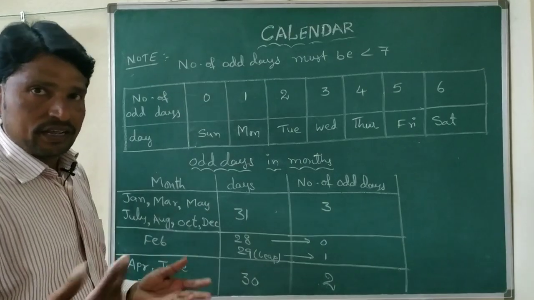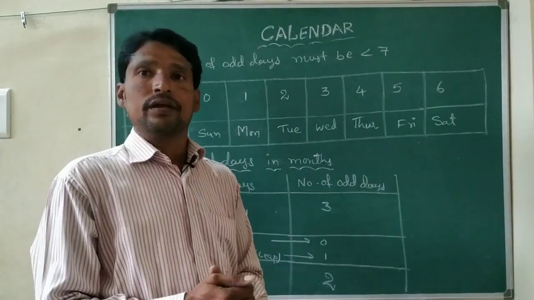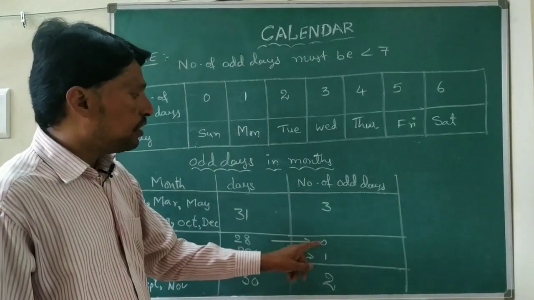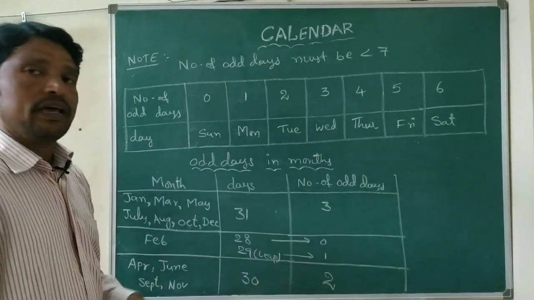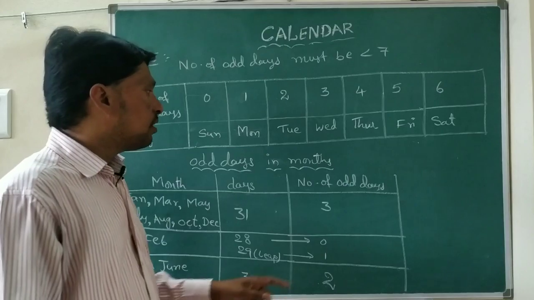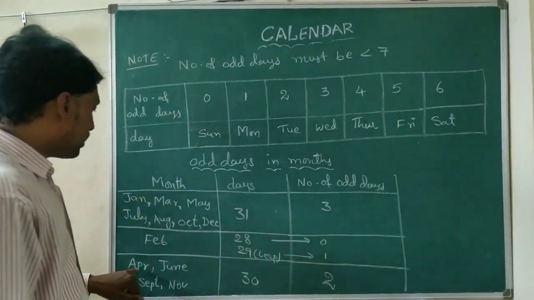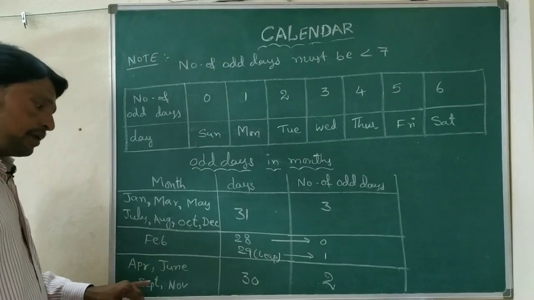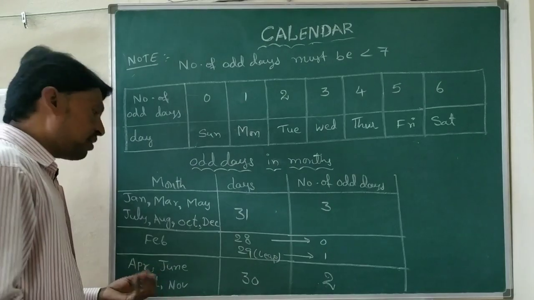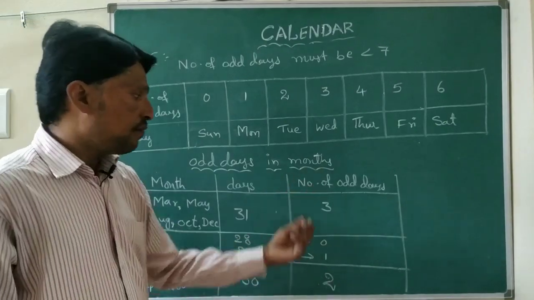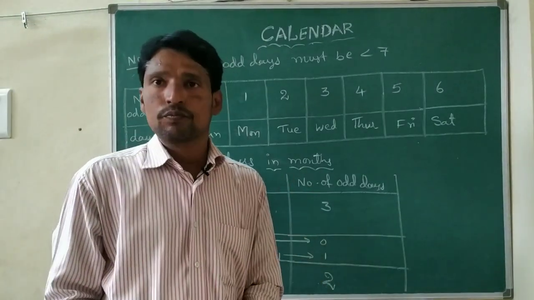February has a leap year and a non-leap year. A non-leap year has 28 days, so the number of odd days will be 0. A leap year has 29 days, so the number of odd days will be 1. The remaining months, April, June, September, November, have 30 days. So 30 days means the number of odd days will be 2.